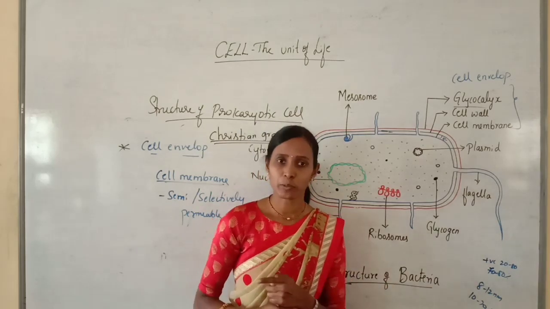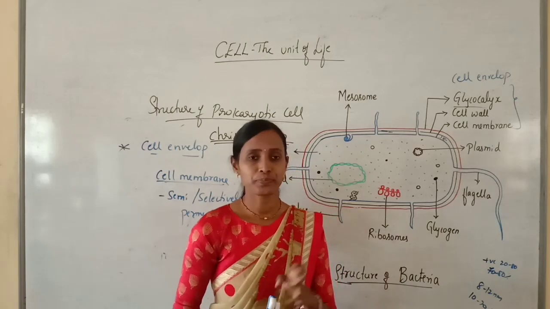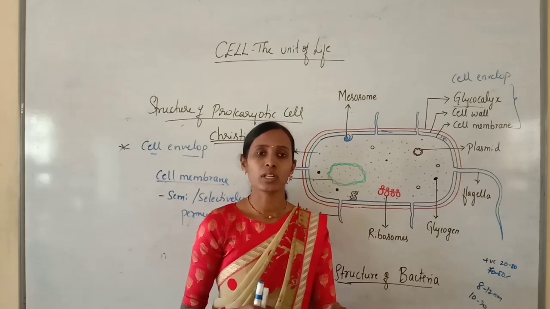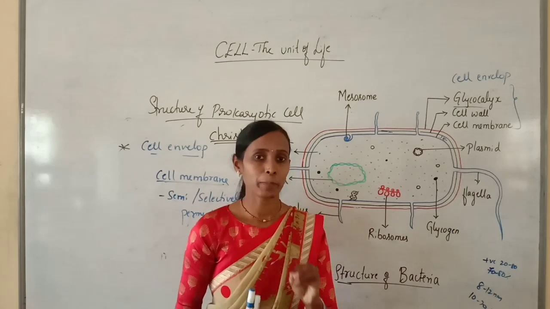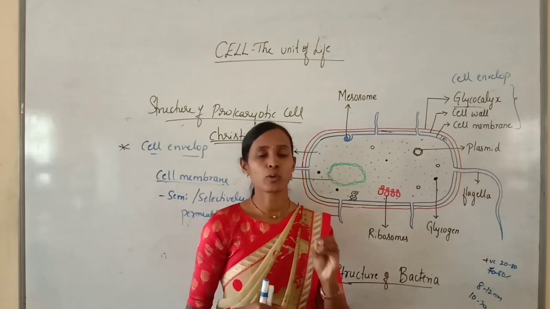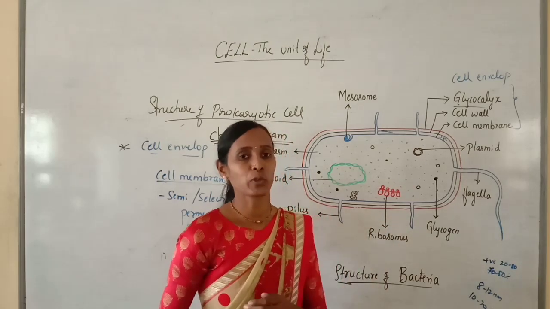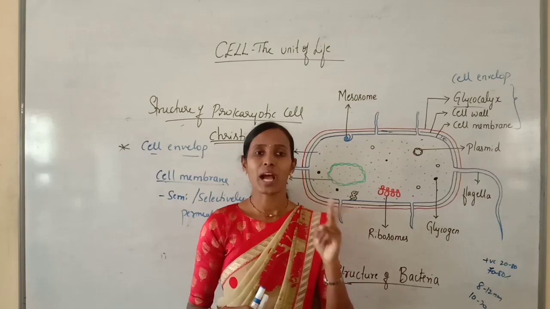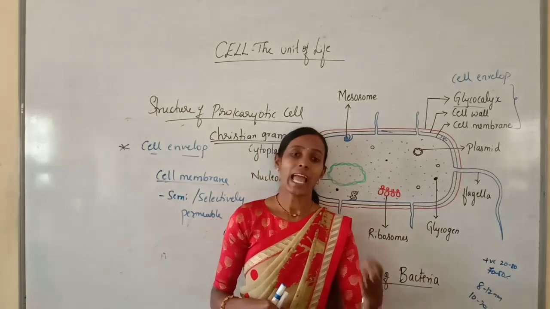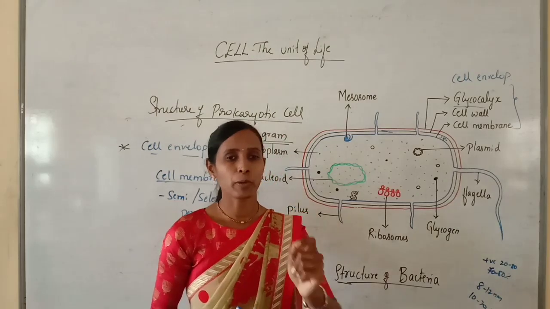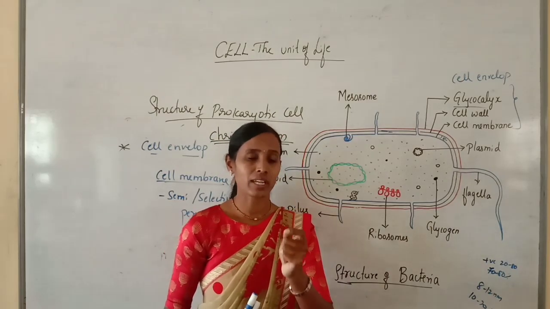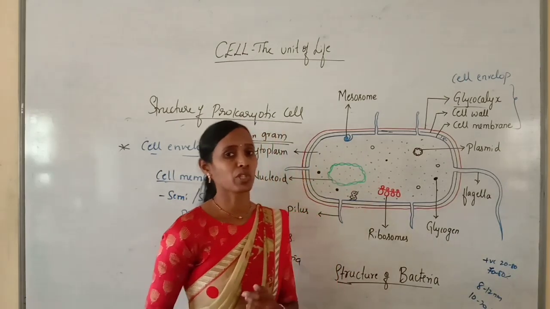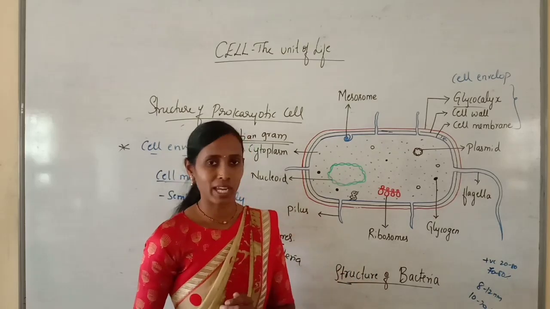That is depending upon the staining procedure, and depending upon the cell wall composition. In gram-positive bacteria, the wall is single layered, smooth, 20 to 80 nanometer thick, and made up of peptidoglycan. The peptidoglycan content is also more, 70 to 80%. In gram-negative bacteria, the wall is two layered, a complex wavy structure. Among the two layers, the outer one is made up of lipopolysaccharides, and the inner one is made up of peptidoglycan, and the peptidoglycan content is very little. I will send the pictures of the structure of the cell wall, then you will be able to understand the composition of peptidoglycan in gram-positive and gram-negative bacteria.